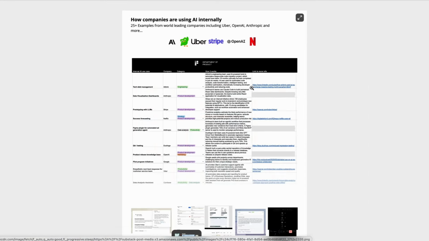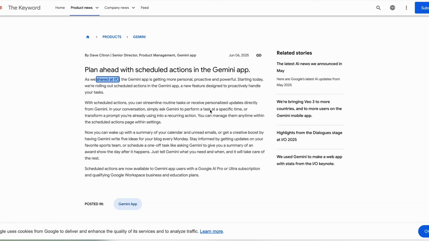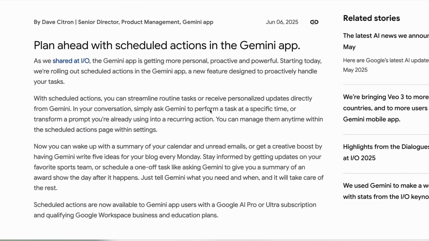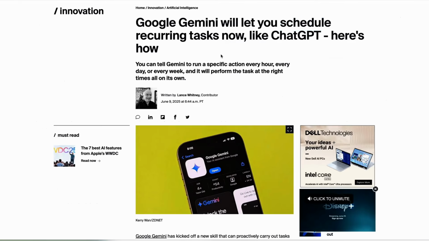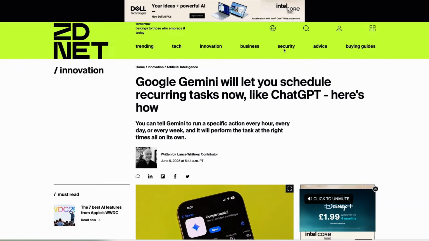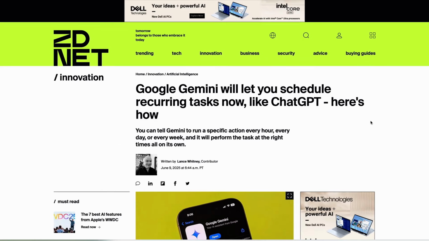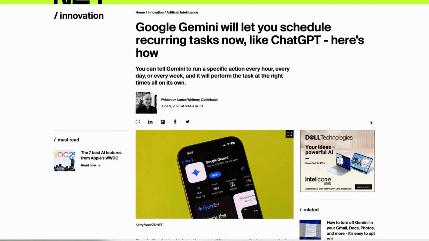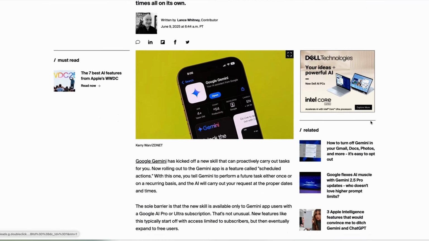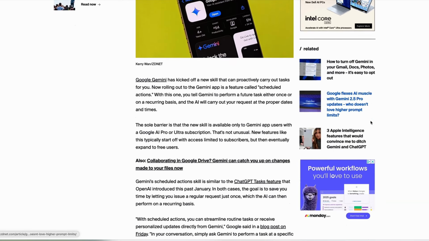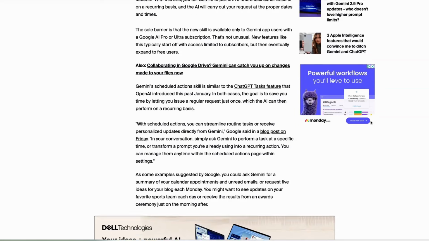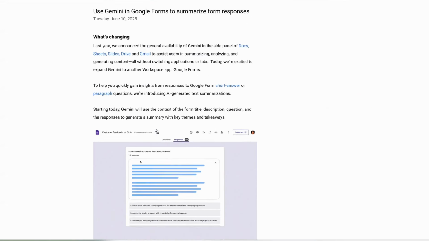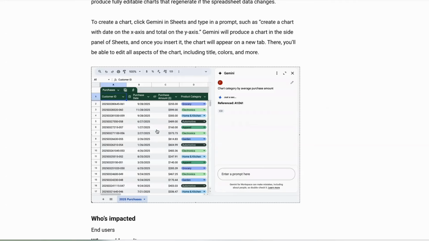Meanwhile, Google's Gemini has released a new feature this week called Scheduled Actions. This is a new feature that allows you to ask Gemini to perform a task at a specific time. For example, you could ask it to provide a summary of your upcoming meetings or unread emails every single morning. As well as this, Gemini has also been added to Google Forms, which lets you summarize responses, and Google Sheets now lets you edit the charts that you created with generative AI.